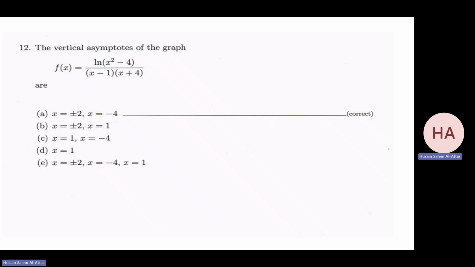Yeah, this one. I have the possible ones. They come from here, x equals 1, there, x equals minus 4. The arguments of the ln give x equals 2 and x equals minus 2. Check the numerator for x equals 1.